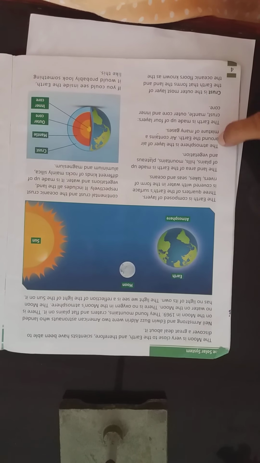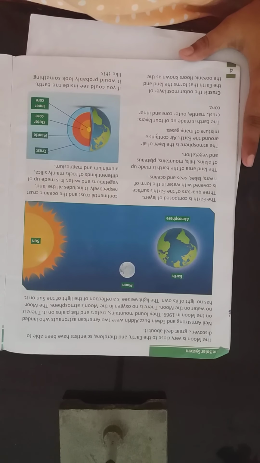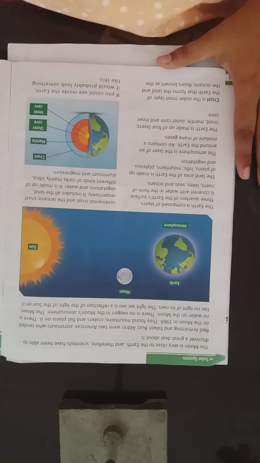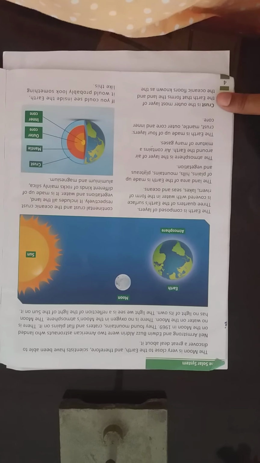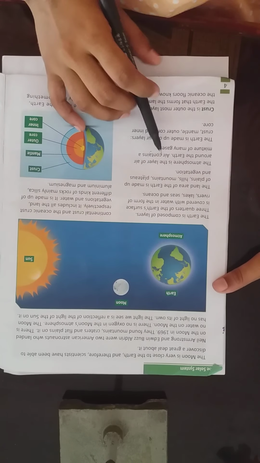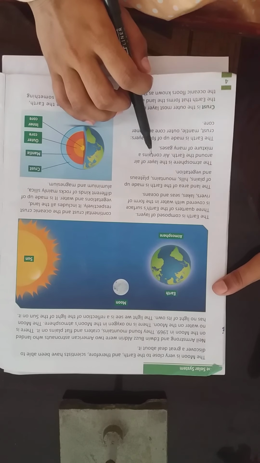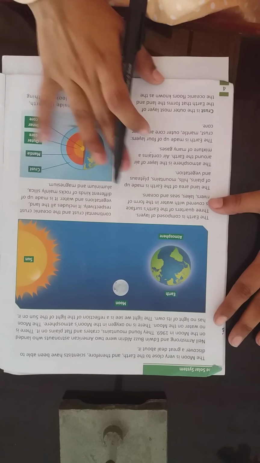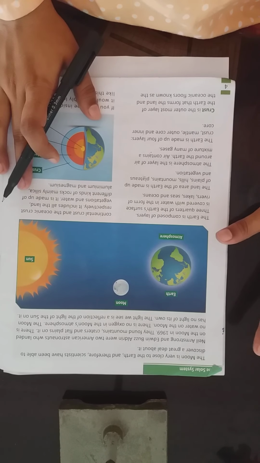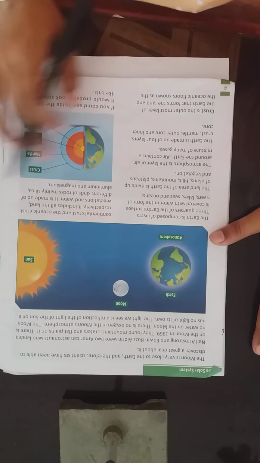Okay, so this atmosphere makes the earth able to sustain life. Okay, as you know, the earth is the only planet that contains life. So this atmosphere is the thing that enables the earth to contain life. And what is air? Basically air contains a mixture of many gases. Air is a mixture of lots of gases, for example nitrogen and oxygen, carbon dioxide, etc.